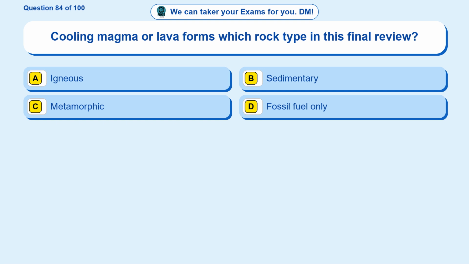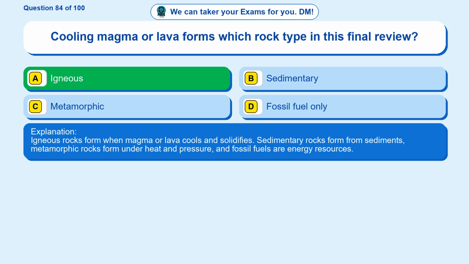Question 84. Cooling magma or lava forms which rock type in this final review? Option A, igneous. Option B, sedimentary. Option C, metamorphic. Option D, fossil fuel only. The correct answer is option A, igneous. Igneous rocks form when magma or lava cools and solidifies. Sedimentary rocks form from sediments, metamorphic rocks form under heat and pressure, and fossil fuels are energy resources.